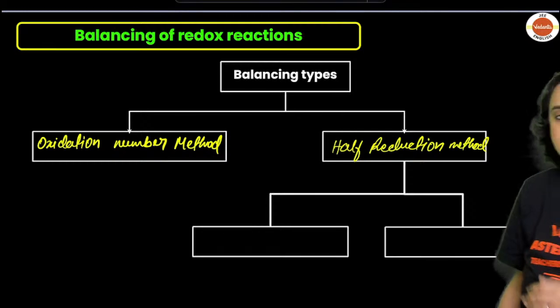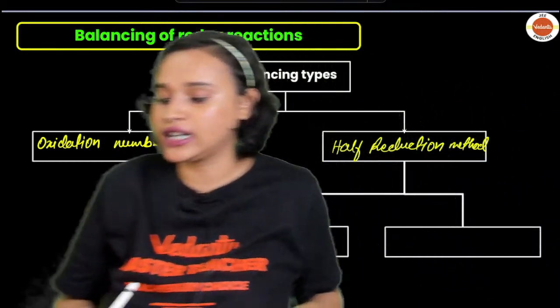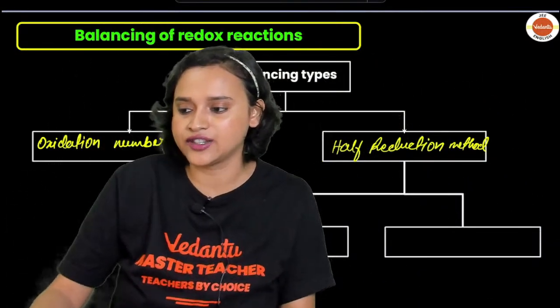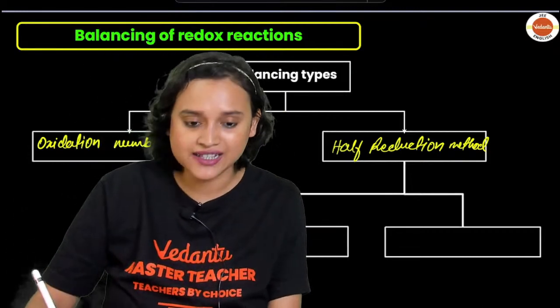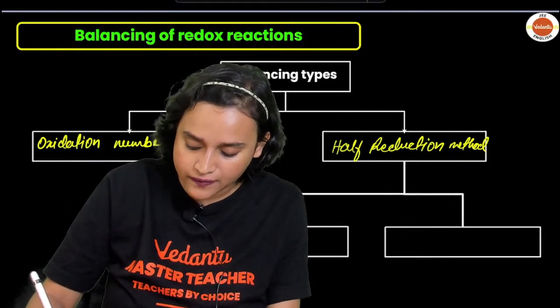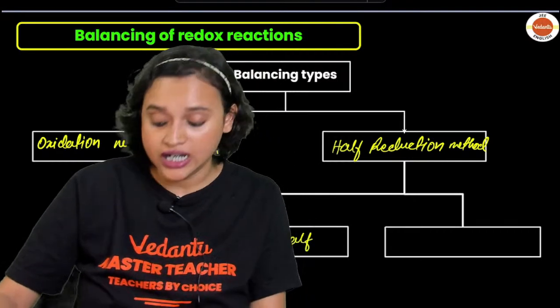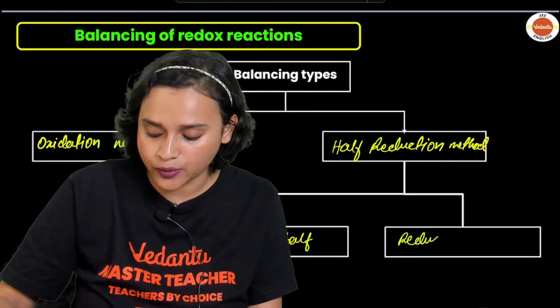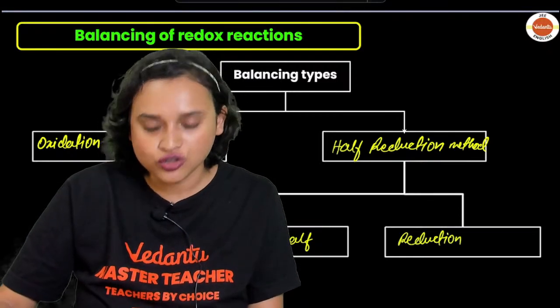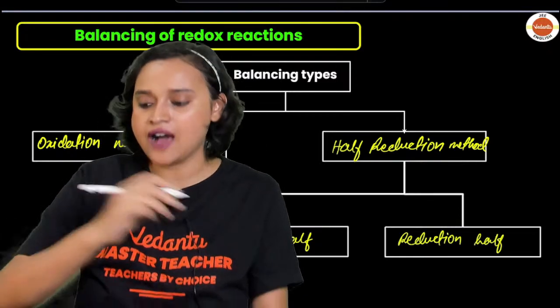Cool? Now this half reaction method has again two types. The half reaction method has your oxidation half, and it obviously has your reduction half as well.